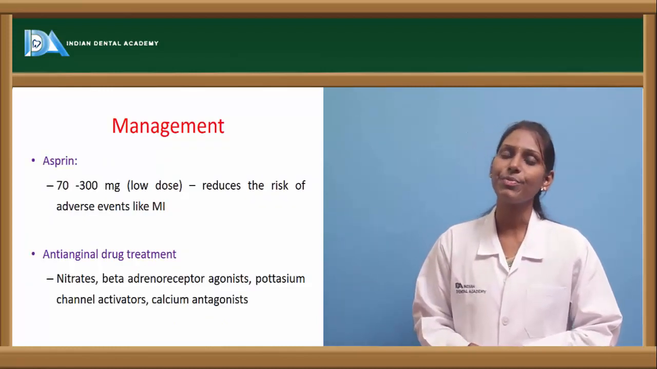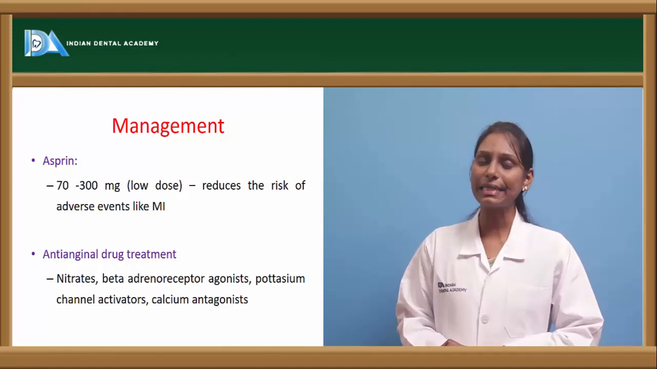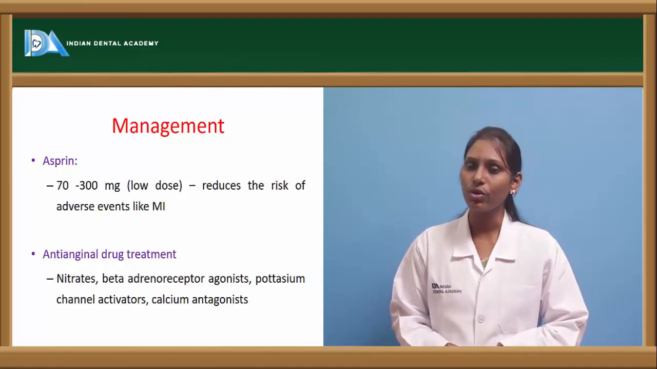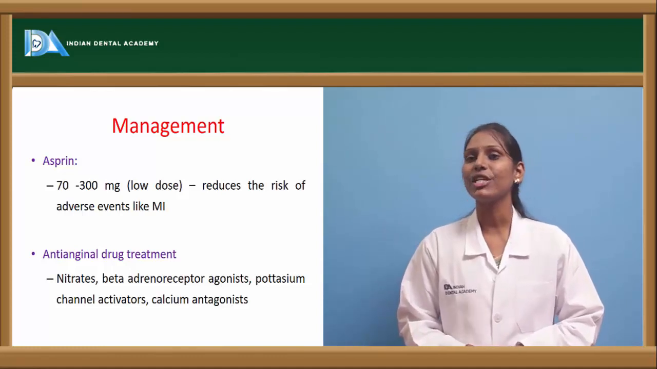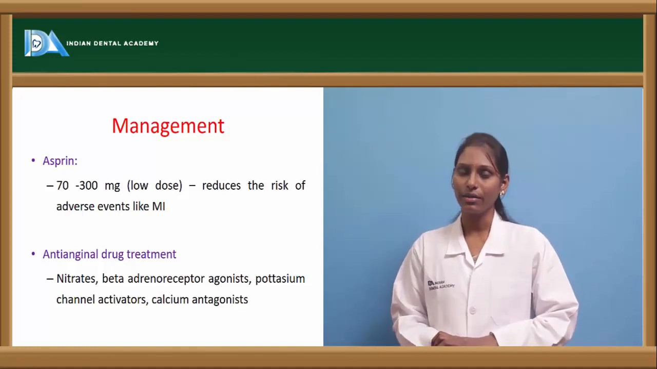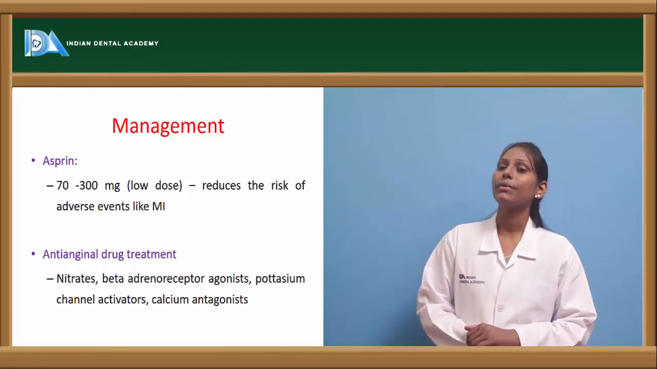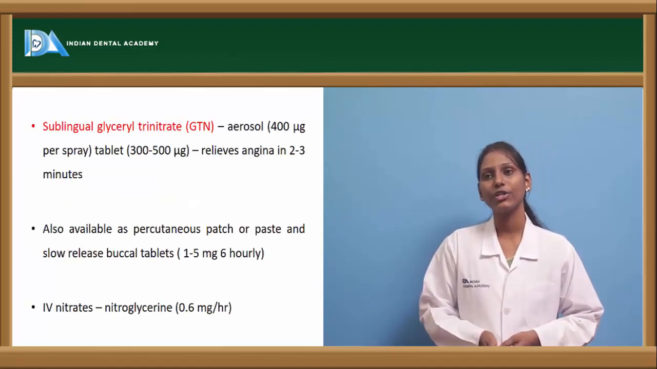Coming to the management of ischemic heart disease, aspirin acts wonderfully in cases of angina. 70 to 300 milligrams, which is a low dose, will reduce the risk of adverse events like MI. Anti-anginal drug therapy can also be administered, where nitrates, beta-adrenoreceptor antagonists, potassium channel activators, and calcium antagonists are usually given.